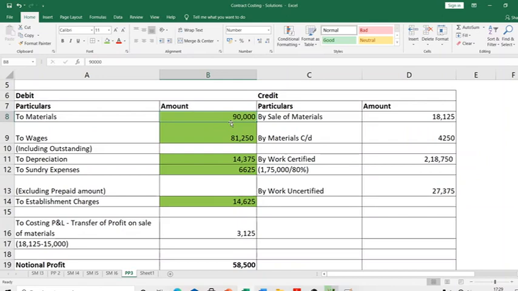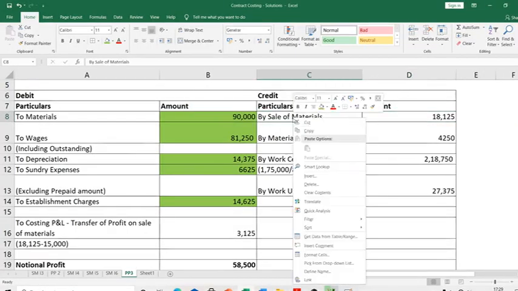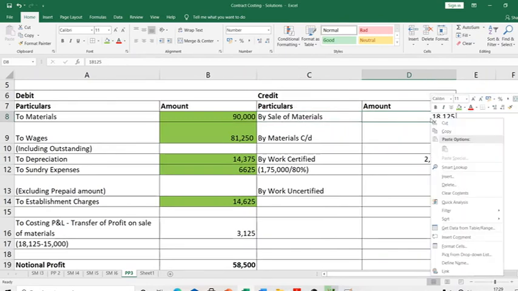So what I should do is remove that 15,000 from this 90,000 because the materials are sold. Ideally what I should have done is gone here on the credit side and said by sale of materials, and put 15,000 here. However, I am selling the materials for 18,125. So I am crediting the contract account with the sale proceeds, which is 18,125.